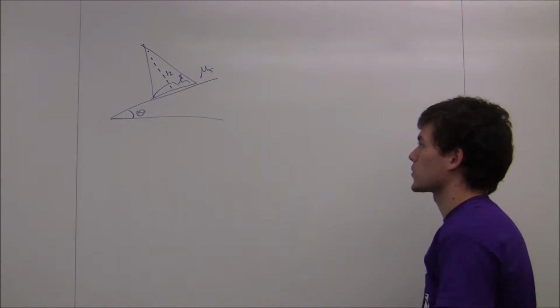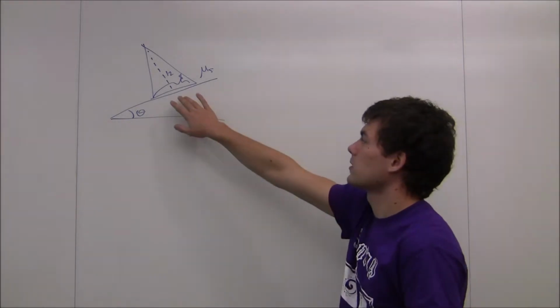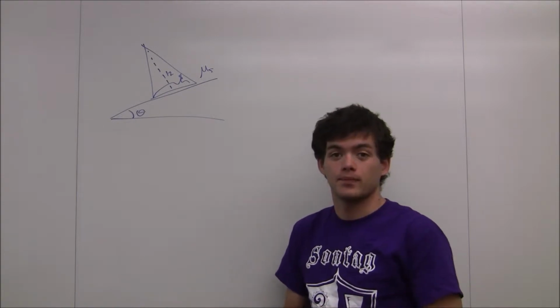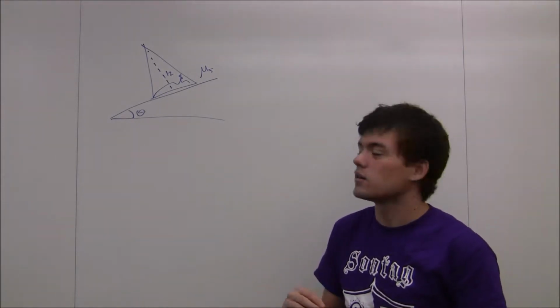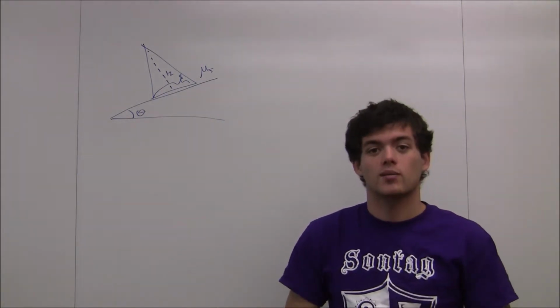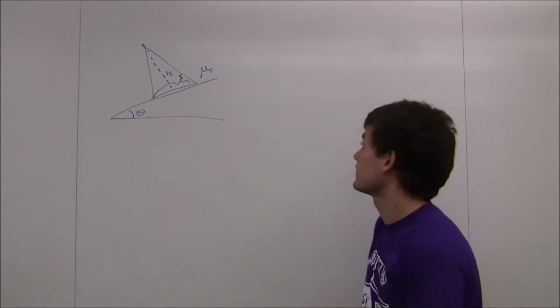So first, I'm going to assume that the block slips first, and I'm going to calculate at what angle this is going to occur. Now, if this angle is less than the angle that the block will tip at, then that will happen first. If the angle is greater than the angle that the block will tip at, then the block will tip first.